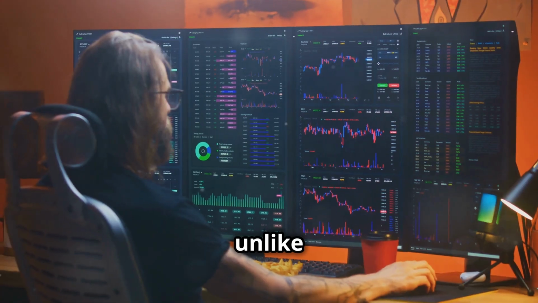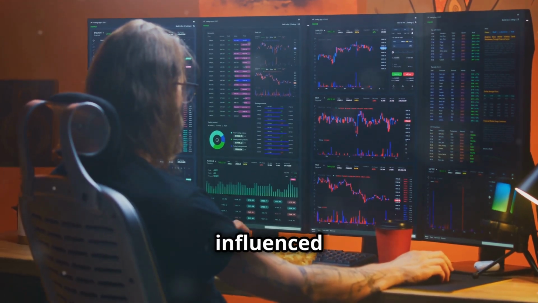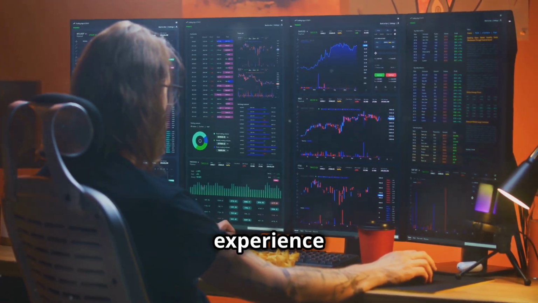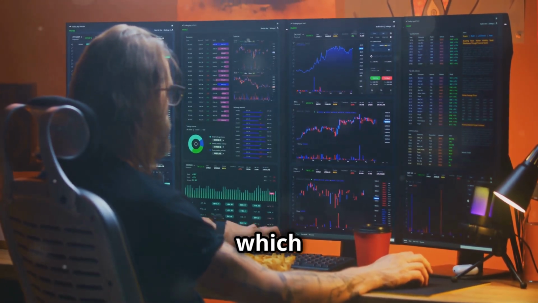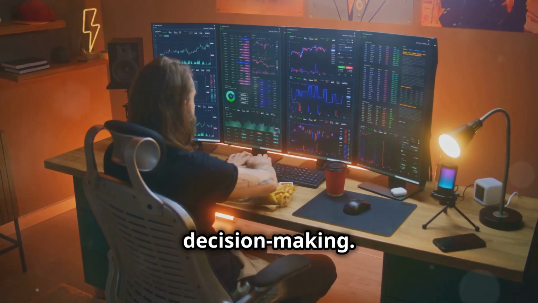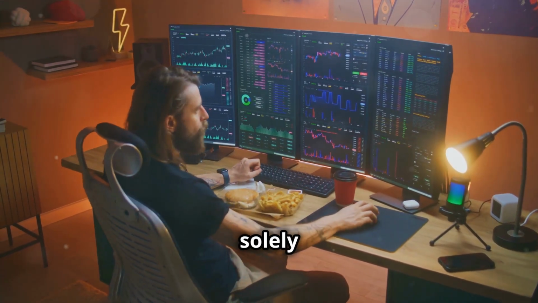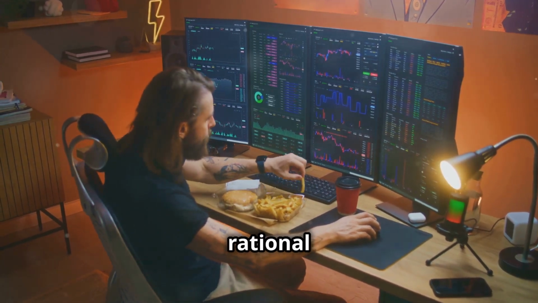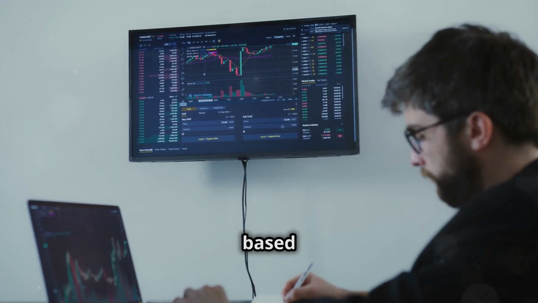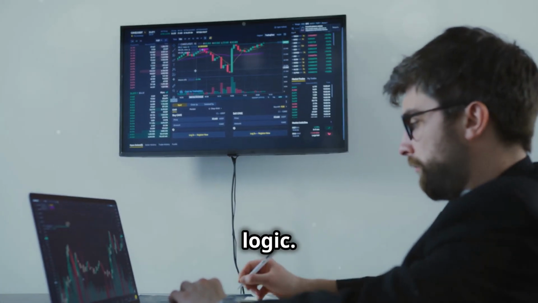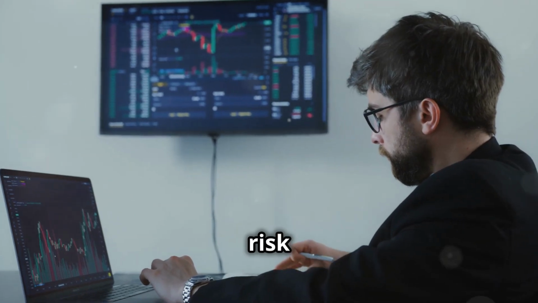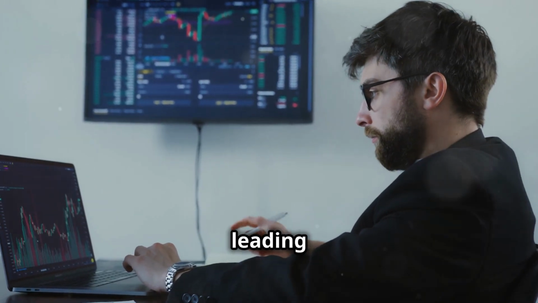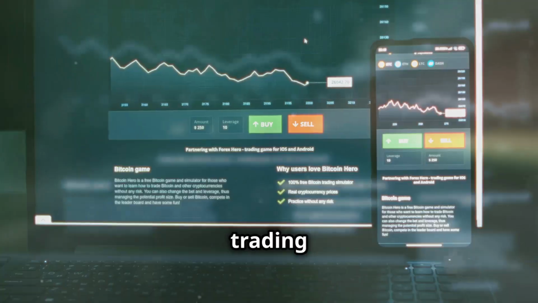But unlike human traders, bots are not influenced by emotions. They don't experience fear, greed, or panic, which can often lead to poor decision-making. Instead, they rely solely on data and logic, ensuring that every trade is made with a clear and rational mindset. They make decisions based on data and logic. This data-driven approach eliminates the risk of human error and biases, leading to more consistent and reliable trading outcomes.